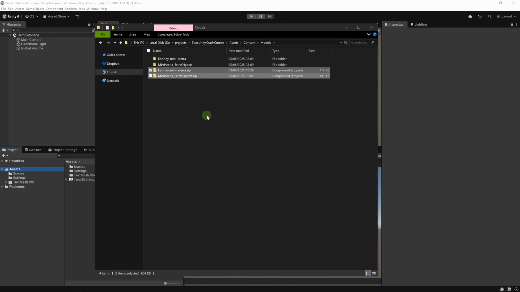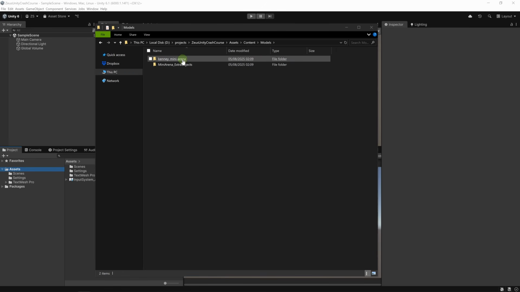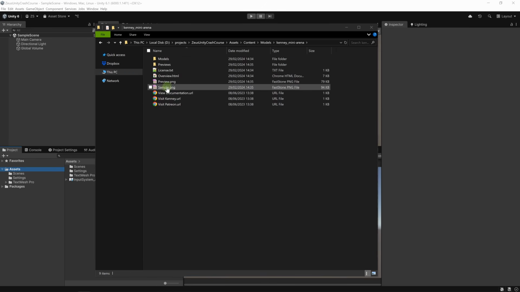Okay, so I'm going to extract them here, and here it's safe to remove the zip files, so I'm going to delete them. Now we have these folders. Let's go into Kenny Mini Arena. Here we have samples, preview, and the license. By the way, all of Kenny's assets are licensed under the CC0 license, which is the public domain license. So you are pretty much free to use the assets in any project you want.